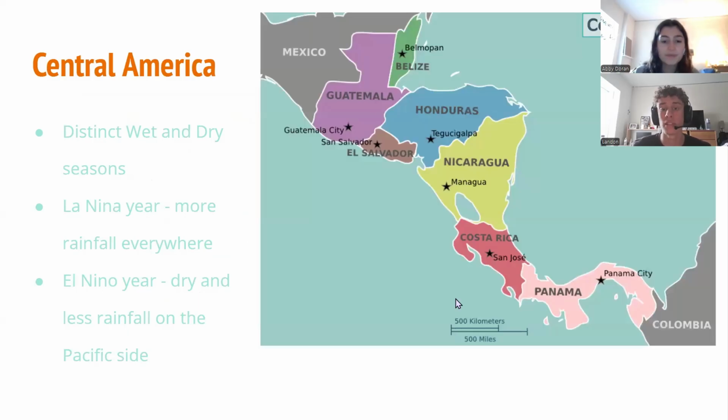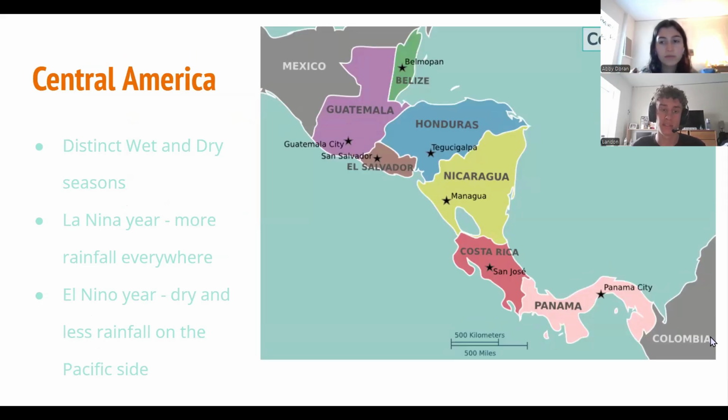This is a map of Central America. It's located very close to the equator and it has distinct wet and dry seasons. During a La Nina year, there's a lot more rainfall everywhere in Central America, but during an El Nino year, it's dry on the Pacific side and wet on the Atlantic side.